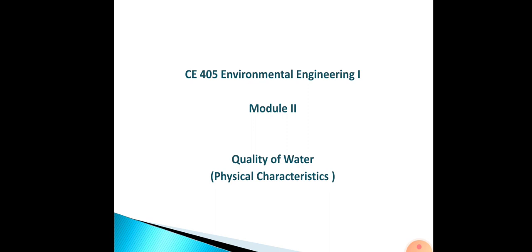We know that usually we set certain standards for various parameters when it comes to drinking water or water used for any other purpose. So we can say that the water is of good quality when it complies with these standards. The most common standards that are used to assess water quality relate to the health of the ecosystem and the safety of humans, for example water that is used for drinking.